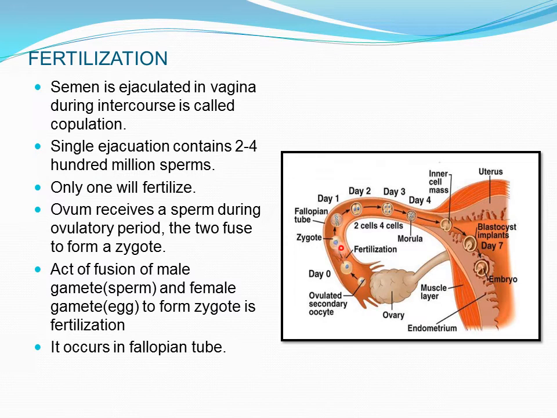And now it is forming a zygote. After different stages, like day 1, day 2, day 3 and day 4, it will finally get implanted in the uterine wall. We will study in the next slide how it gets implanted. So this is how fertilization happens. Fertilization always occurs in the fallopian tube.